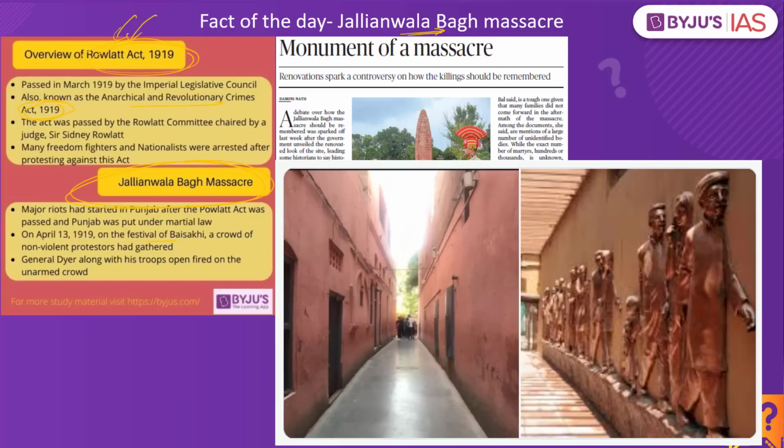A crowd of non-violent protesters had gathered in this region, but they didn't know that there was martial law in picture. They just wanted to celebrate the Baisakhi without knowing that there was martial law. They entered the premise of the Jallianwala, and as a result, we have General Dyer along with his troop who opened fire on the unarmed crowd.